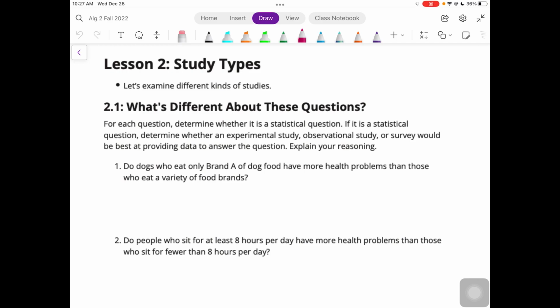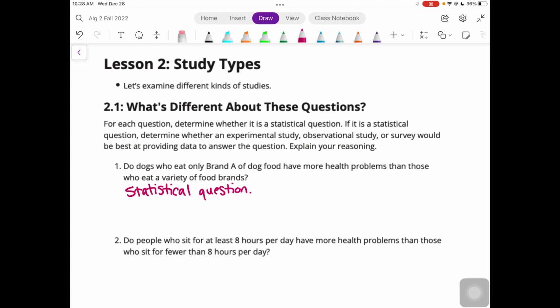All right, so for the first question, we have, do dogs who eat only brand A of dog food have more health problems than those who eat a variety of food brands? And that is a statistical question. We want to see if the dogs who eat this dog food have more health problems than those who eat a variety. So a survey would not really answer this question. Observational might be kind of hard because you might not be able to tell which dogs are eating what food.